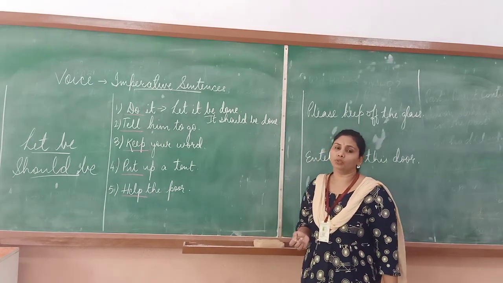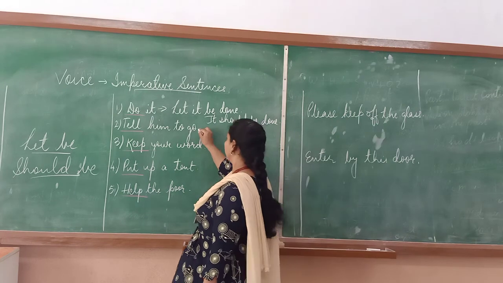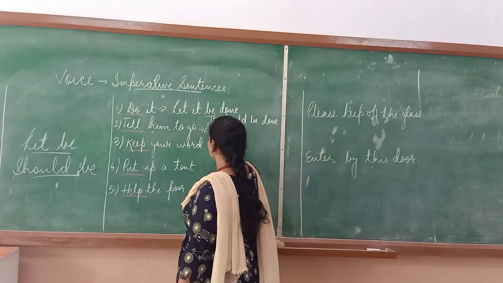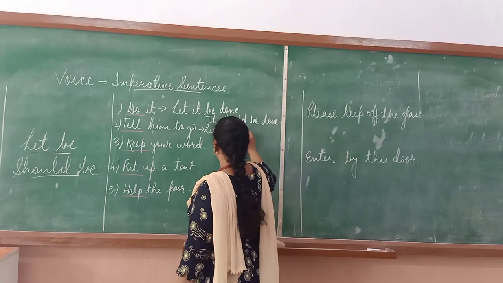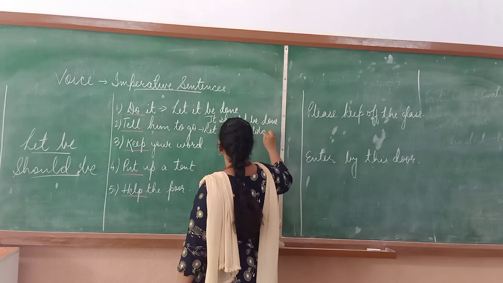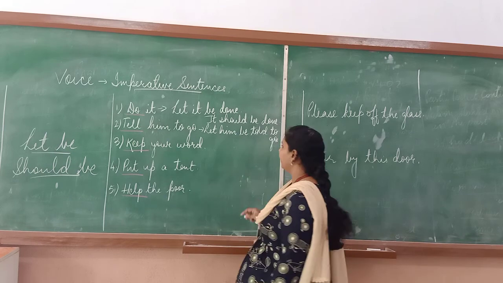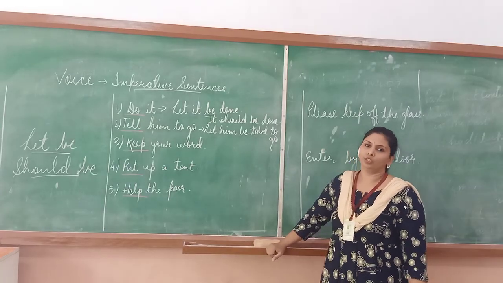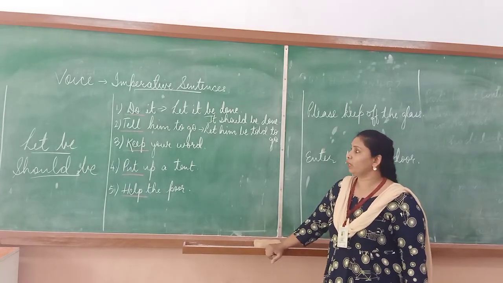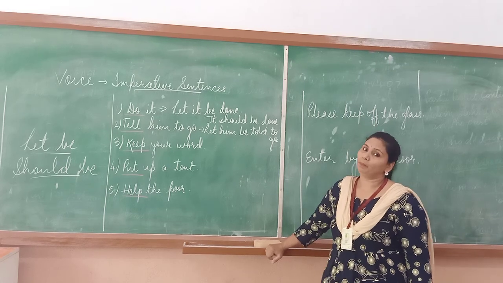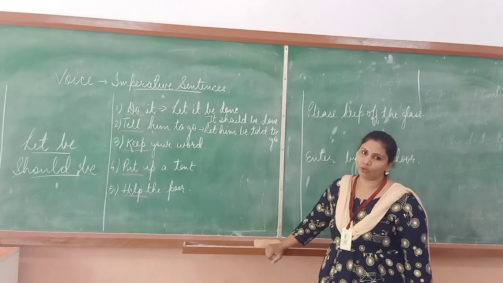It should be done. Tell him to go. It will become let him be told to go. Let him be told to go. Or it should be, he should be told to go.